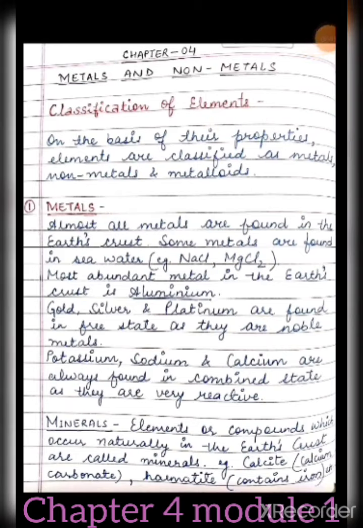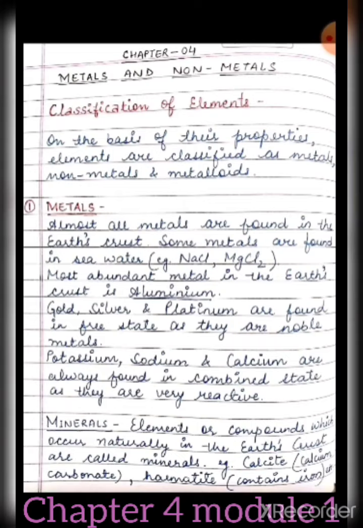So students, let's start our chapter number 4, metals and non-metals, and the first topic is classification of elements. On the basis of their properties, elements are classified as metals, non-metals and metalloids. As you all know, elements are those substances which have only one type of particles, and 119 elements are known till date.